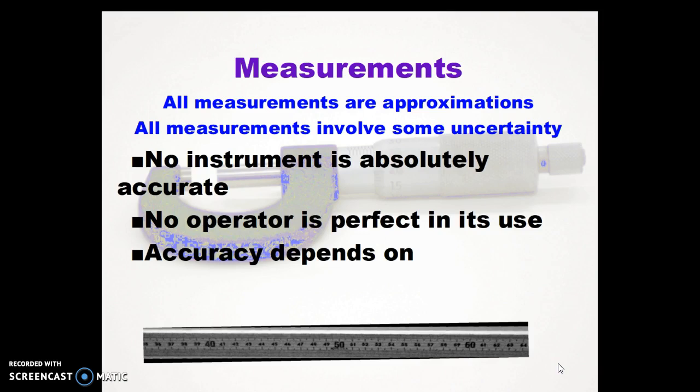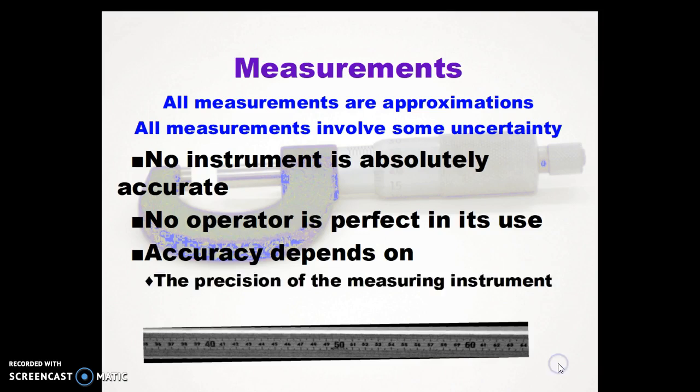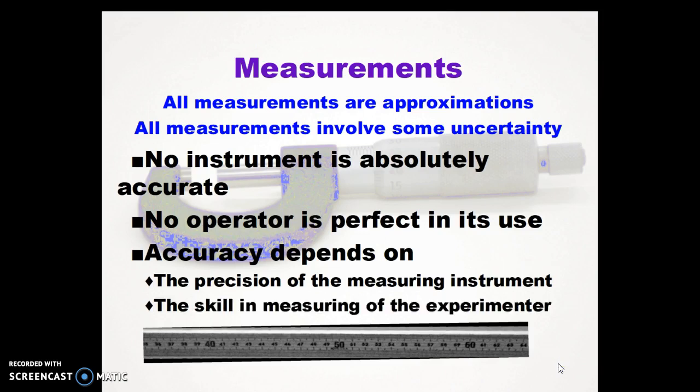So, all measurements are approximations. All measurements involve some uncertainty. No instrument is absolutely accurate because no operator is perfect in its use. The accuracy depends on the precision of the measuring instrument and the skill of the experimenter when measuring.